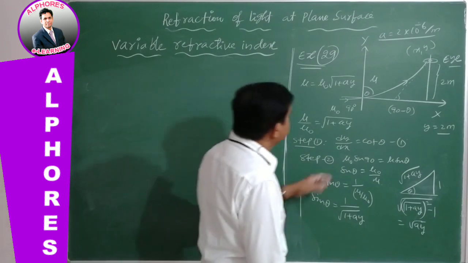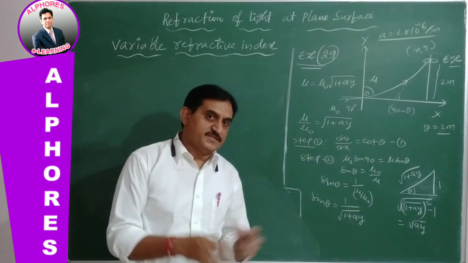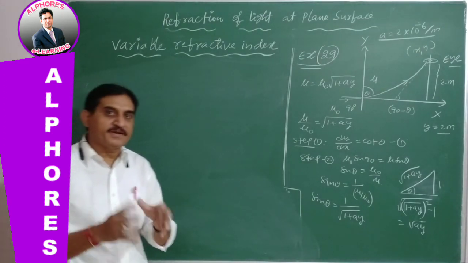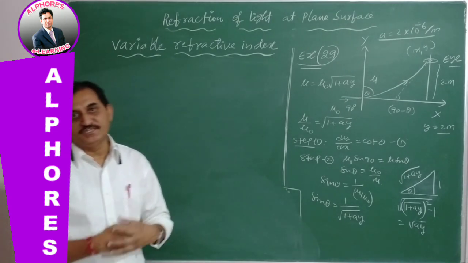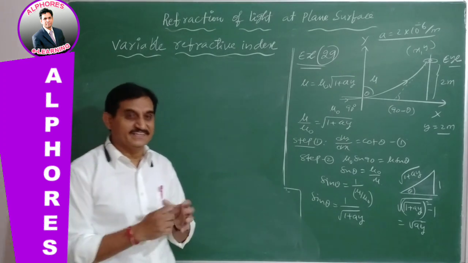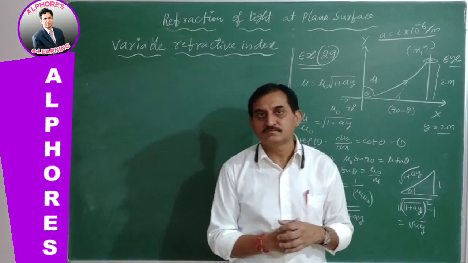Right, in this case, in the atmosphere, due to the temperature gradient, the refractive index of the atmosphere is changing. So temperature is different at different locations.